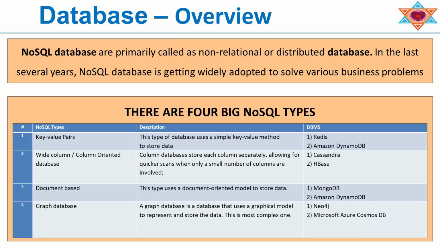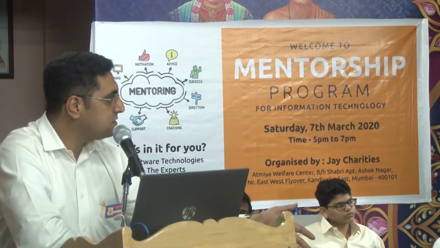As we could see below, there are types like key-value pairs, column-wide databases, document-based and graph-based. For key-value pairs we have Redis, and among graph databases we have Neo4j. These are growing a lot these days.